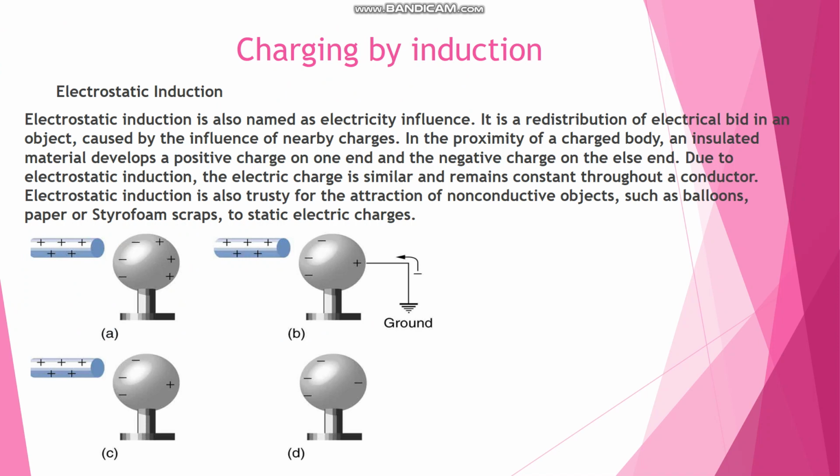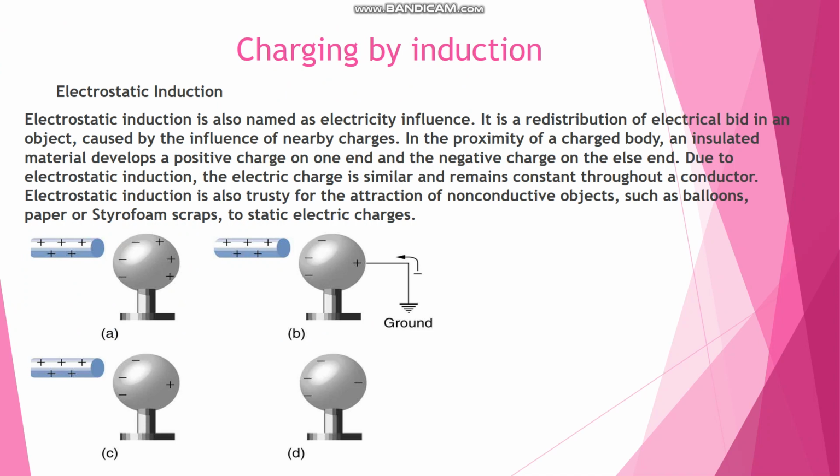Electrostatic induction is also named as electricity influence. When a charged conductor is brought near to an uncharged conductor, then opposite charges are produced at the near end and similar charges are on the far end.